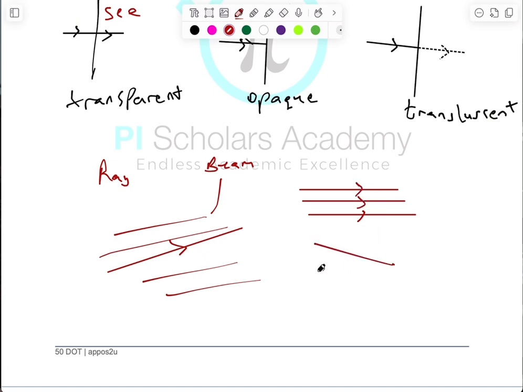If they are like this, you have what we call convergent beam. And then if they are like this, so you call this one divergent beam. So these ones, they emanate from a source and they diverge thereafter. These ones, they come from different places and they converge at a given point. These ones, they emanate from different sources and they keep going in that path. So that is the difference between ray and beam of light.